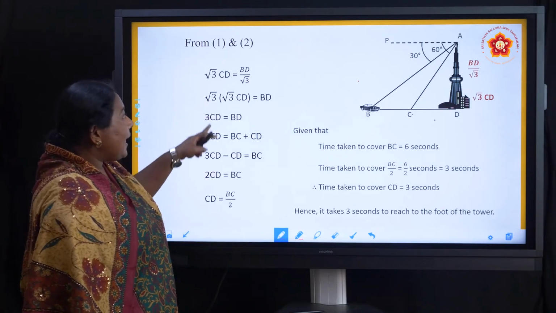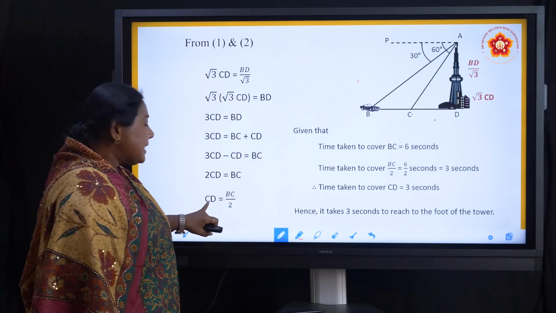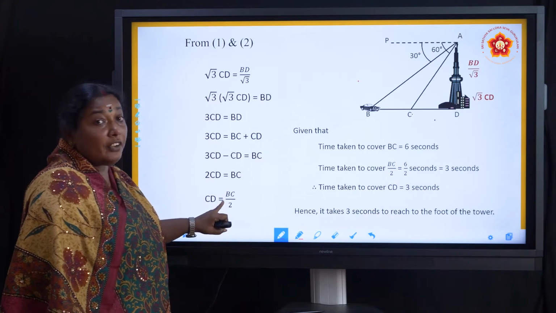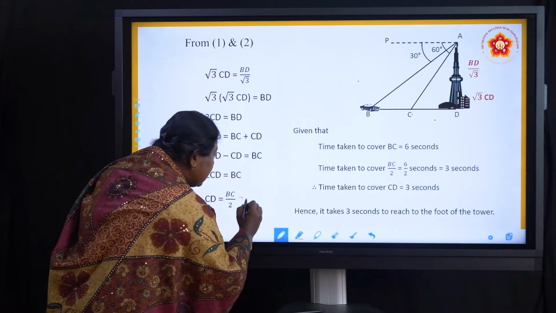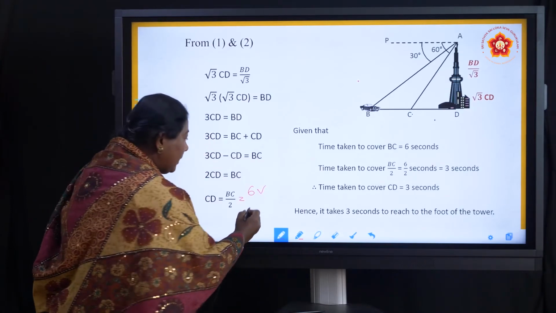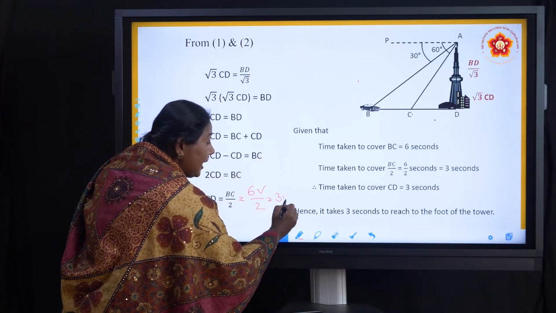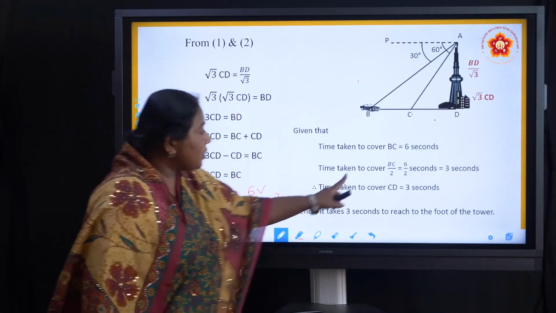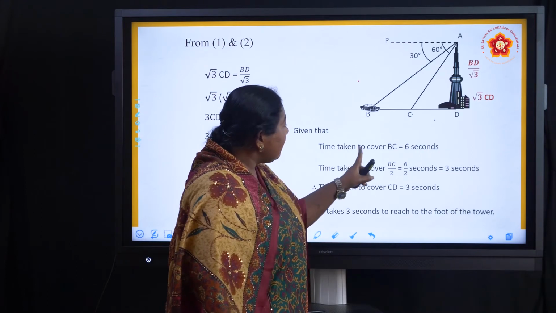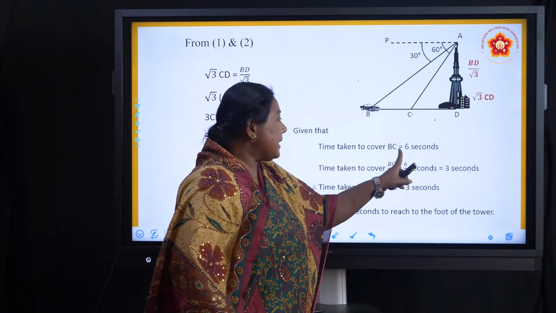So we got the answer by comparing the first and the second equation. What is it giving? CD is equal to BC by 2. BC is 6 speed or v or s, whatever you want, divided by 2, which is 3 seconds with a uniform speed v. Time taken to cover BC is 6 seconds.